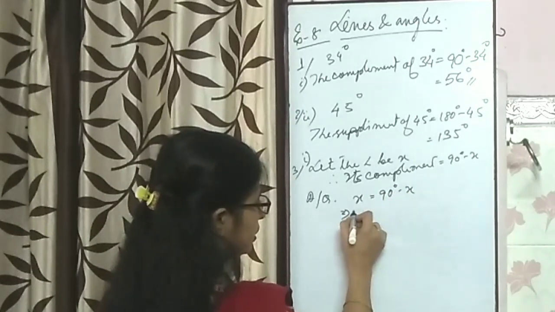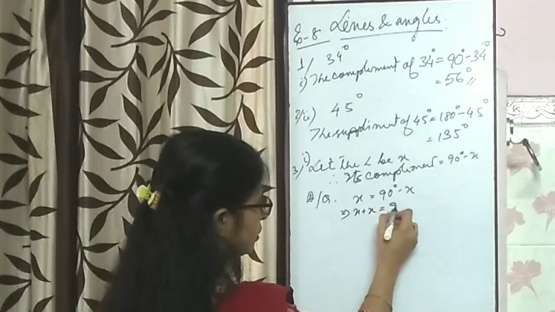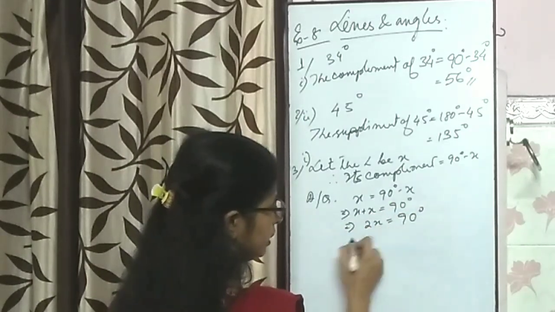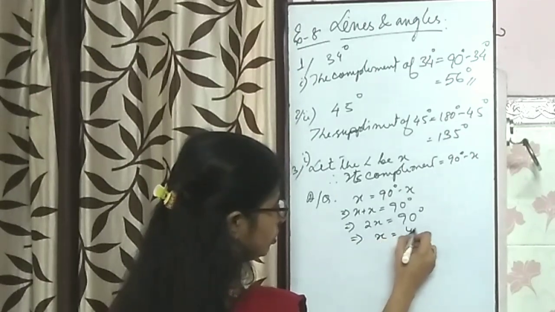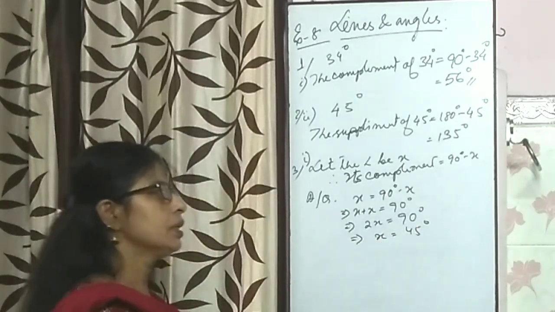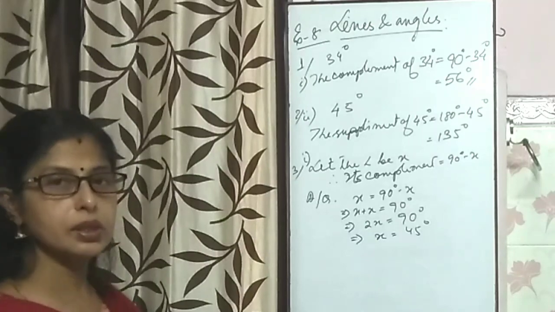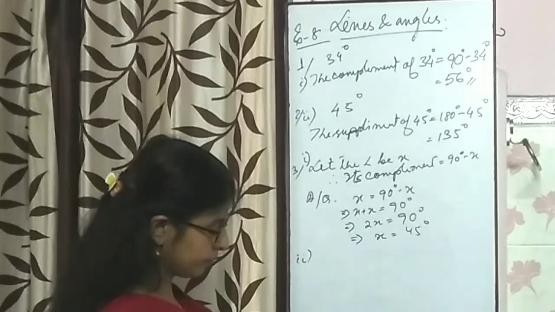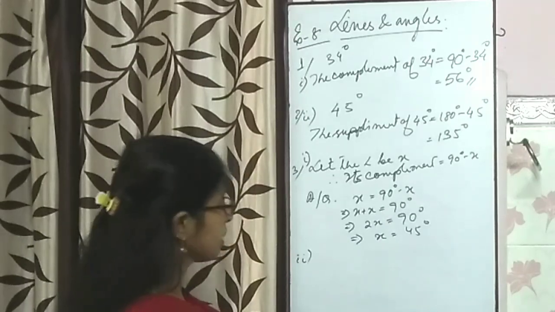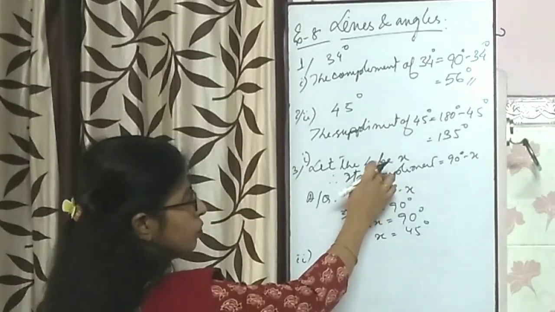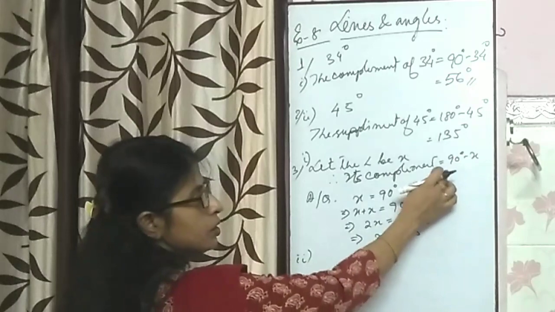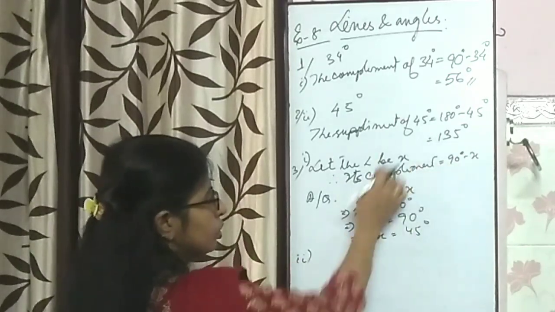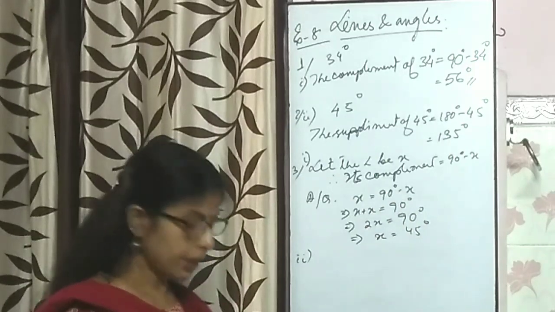So x is shifted here, x plus x is equal to 90 degree, therefore twice x equal to 90 degree, x is equal to 45 degree. Okay. Question number 2, what is said? Equal to its supplement. Likewise, where you have taken 90 minus x, here you have to take 180 minus x, and both you make equal to each other.